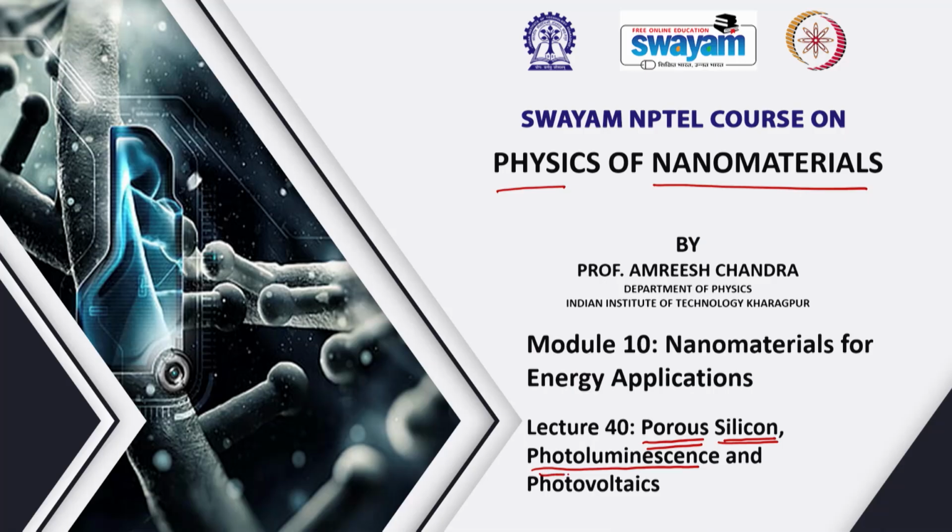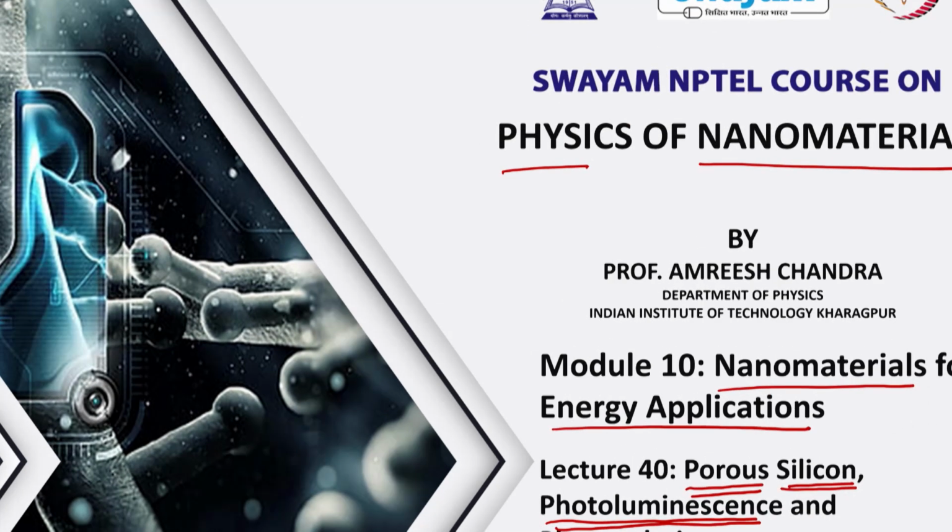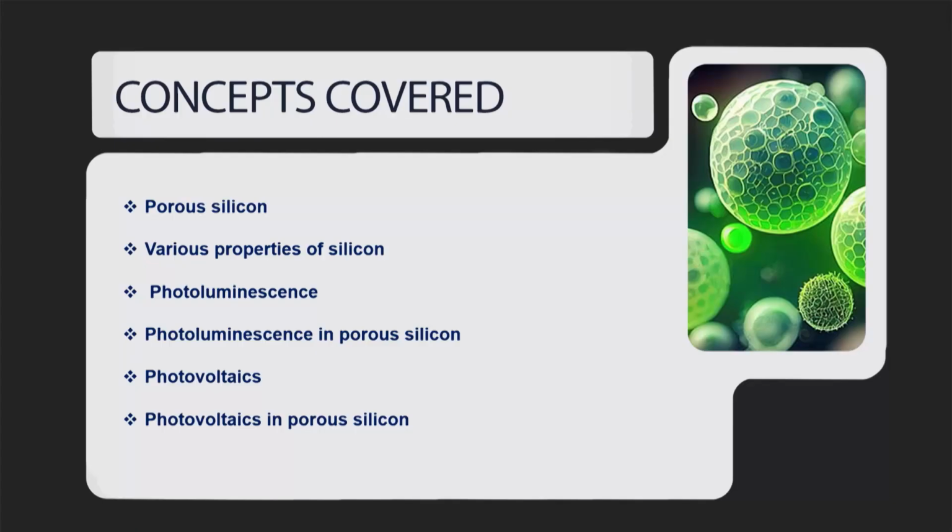We will look into two major applications, photoluminescence and photovoltaics, because this week we are concerned about the use of nanomaterials for energy applications. So, if you look into the contents that we will cover today, you will find we will talk about porous silicon.